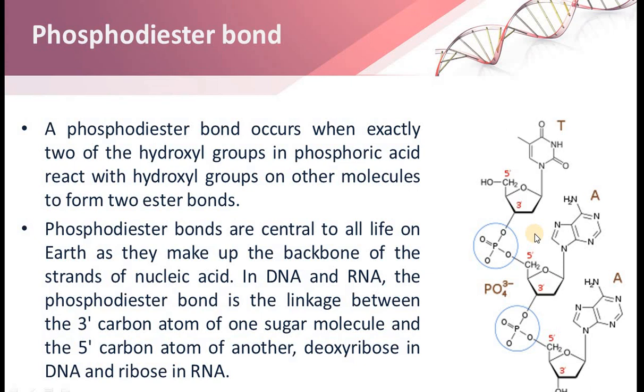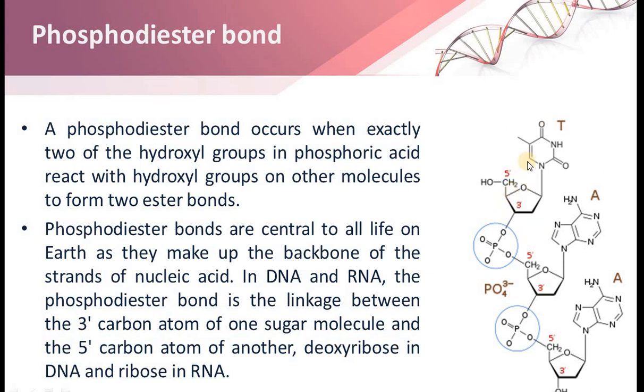the nucleic acid. Now, if you remember the diagrammatic representation of the DNA, DNA is made up of a long chain of nucleotides, right? So how are those nucleotides attached to each other? They are connected with the help of the phosphodiester bond only. In DNA and RNA, the phosphodiester bond is the linkage between the 3' carbon atom of one sugar molecule and the 5' carbon atom of another molecule. Deoxyribose in DNA and ribose in RNA.